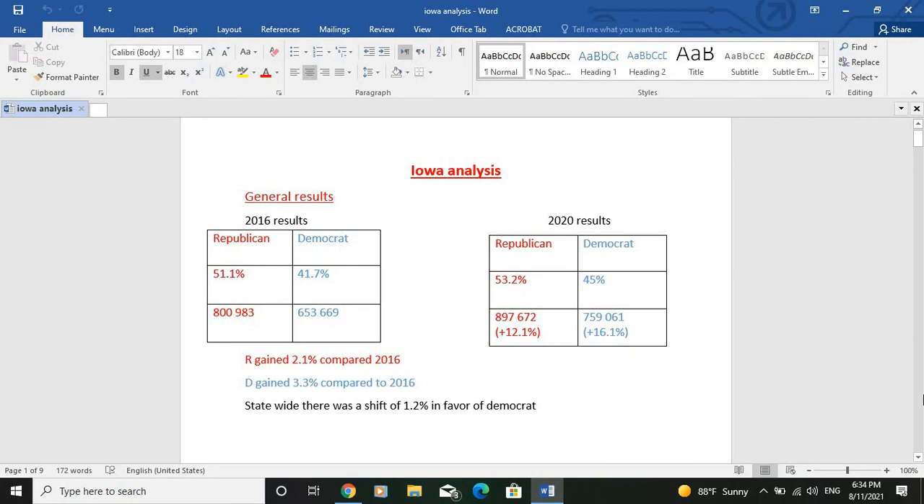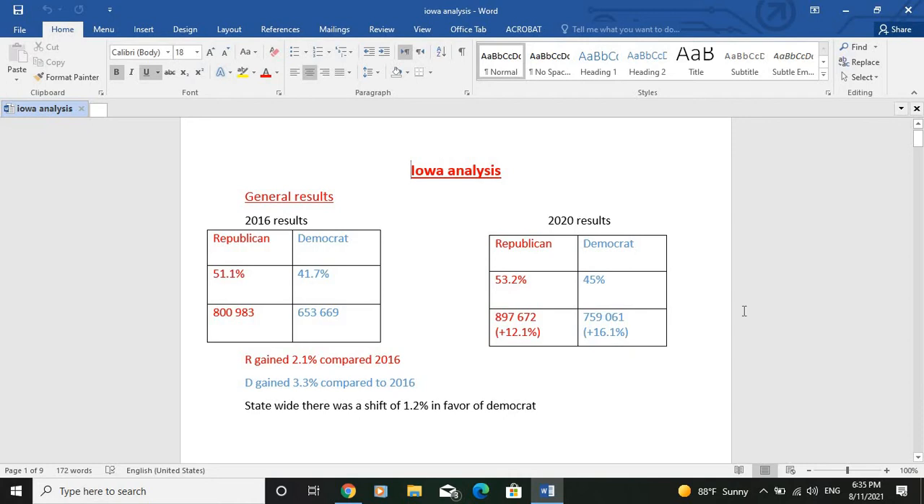And just a small remark before we continue, once again the polling industry proved its big failure in the state of Iowa, as they were predicting a very close battle between President Trump and Joe Biden. However, it's President Trump who ended up winning the election by quite a big margin.